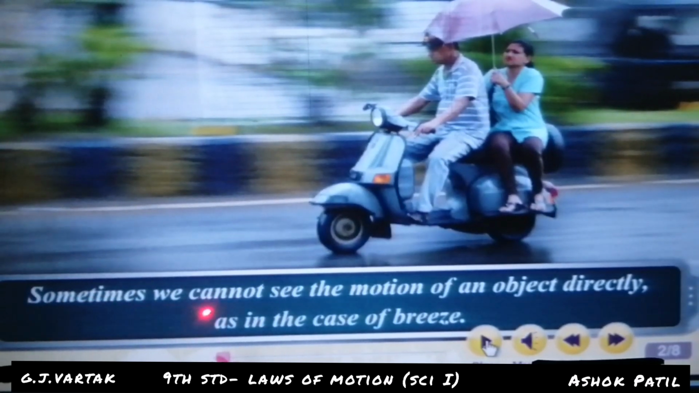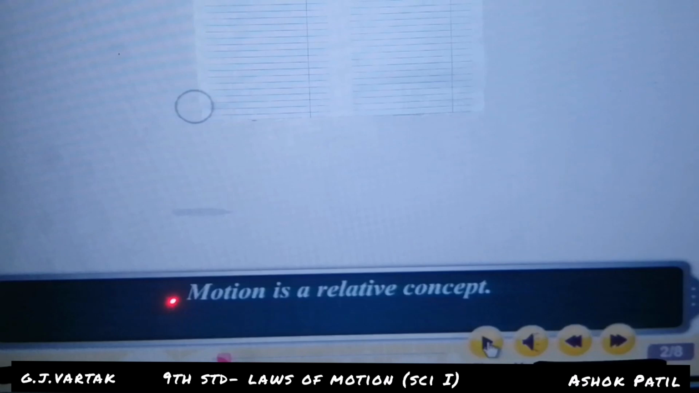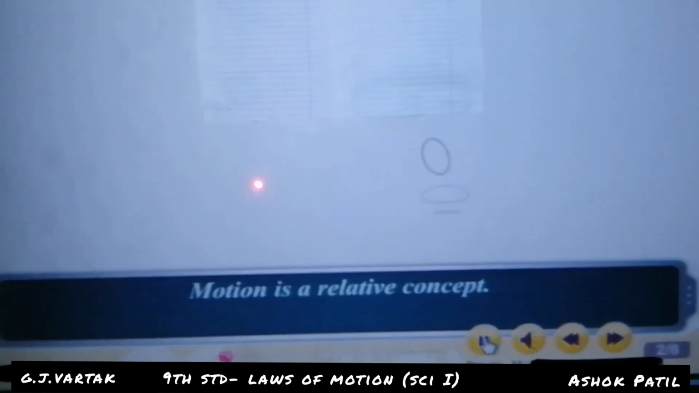Sometimes we cannot see the motion of an object directly, as in the case of a bridge. The motion is a relative concept. Here is the ring passing from here to here. Look at the board, look at your mobile screen.